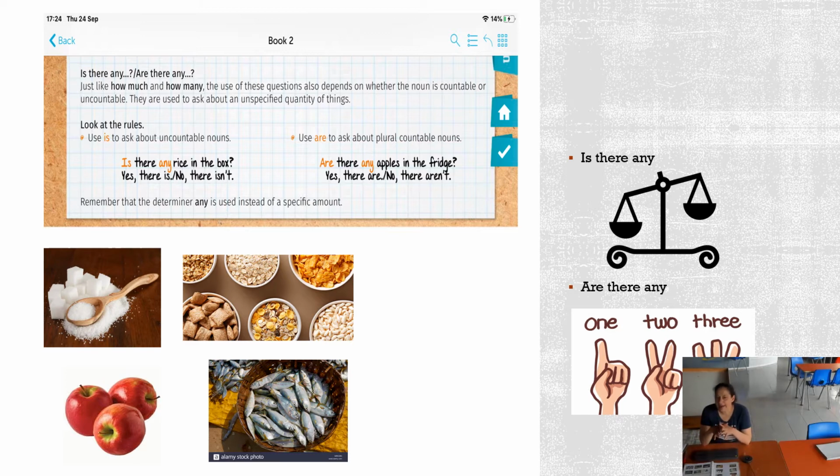And I can ask then, are there any fish in the basket? Okay, for this case, right? Okay. So remember, is there any for non-count nouns? Are there any for count nouns?